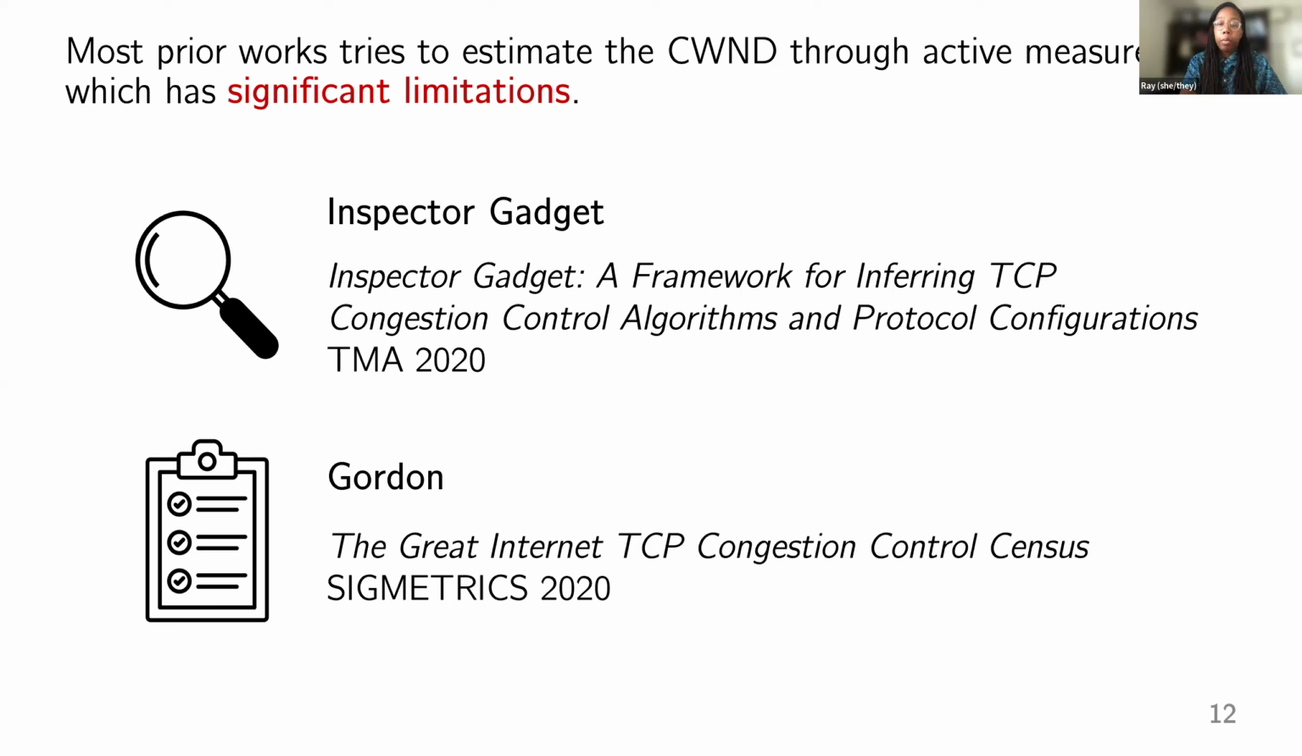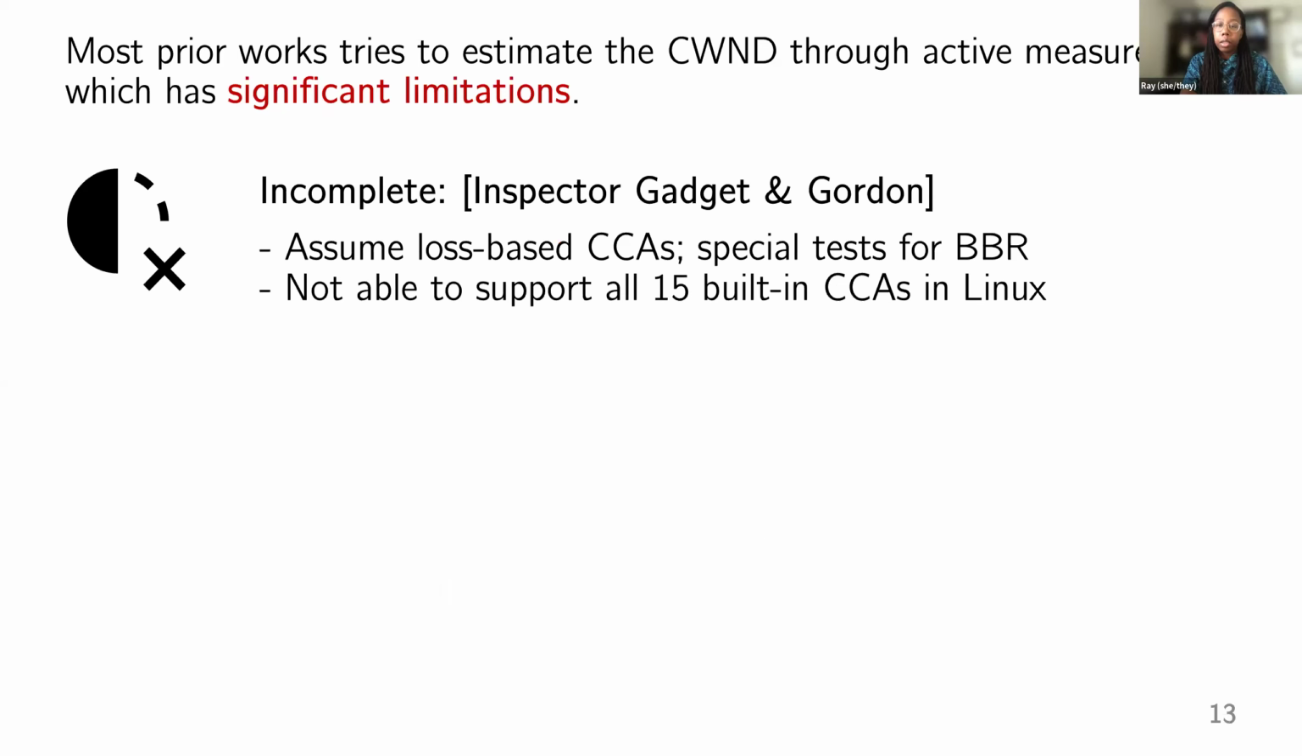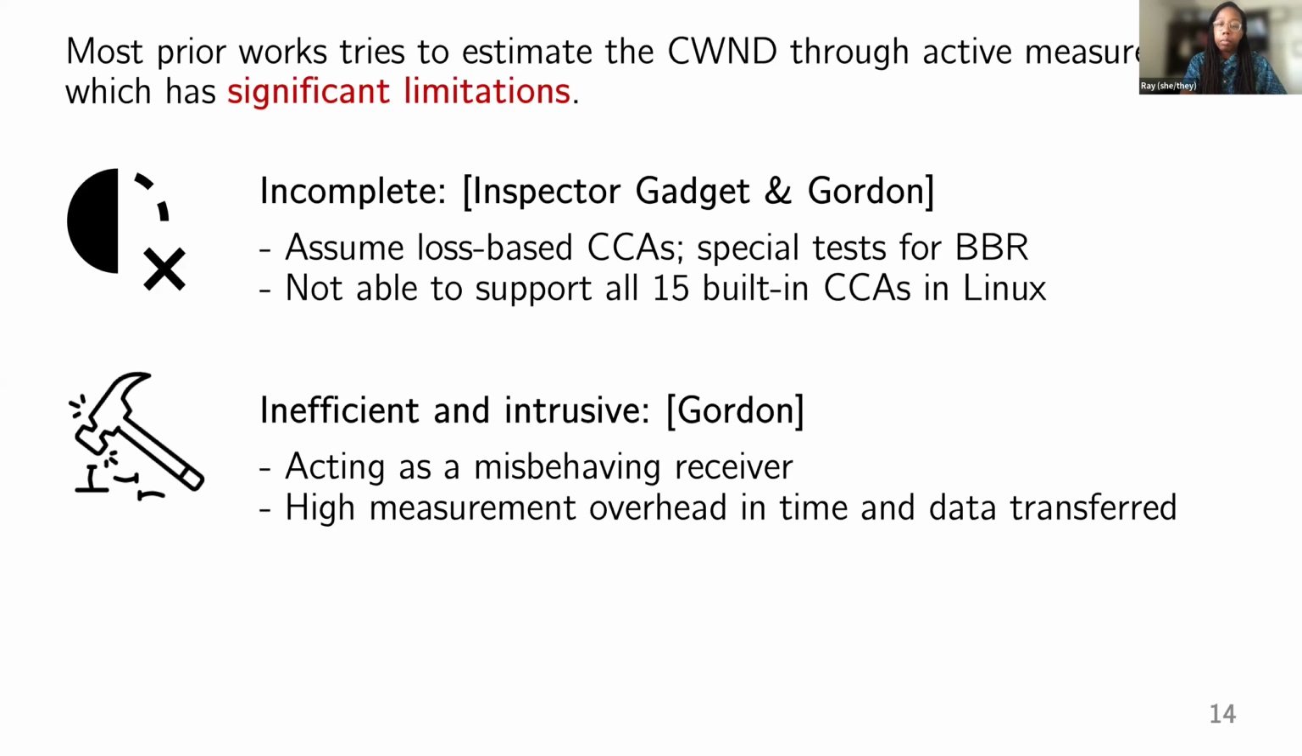The two prior works I talk about in this paper are Inspector Gadget and Gordon, which were both published in 2020. The first limitation of this work is that it typically seeks to force packet losses and timeouts, and ultimately is assuming that the CCA is going to react to those losses. And so it needs special tests for CCAs that are not loss-based, like BBR. In addition, this work does not support all of the built-in CCAs in Linux.